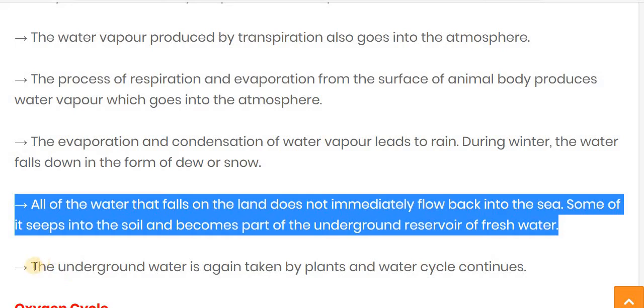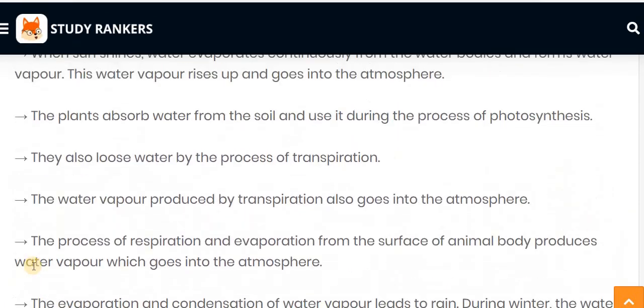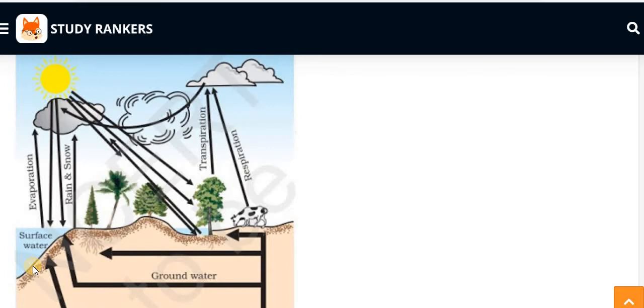And the underground water is again taken by the plants, and by transpiration it goes back to the atmosphere. And like this the water cycle is continuous. Let's see one more time and revise the water cycle in detail. Here the diagram of the water cycle is given, and if it is asked in the examination, then you have to write down the whole water cycle, as well as draw the figure.